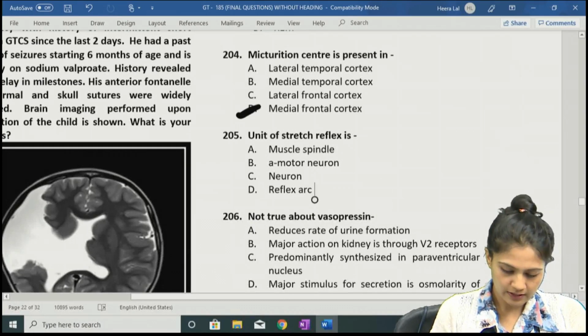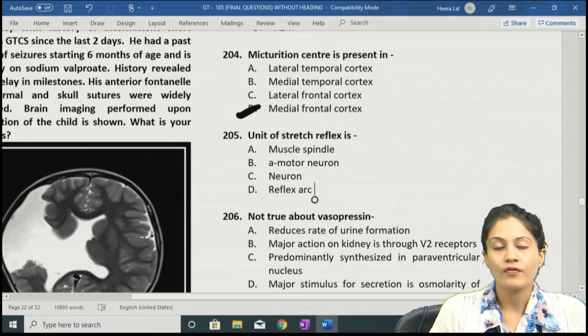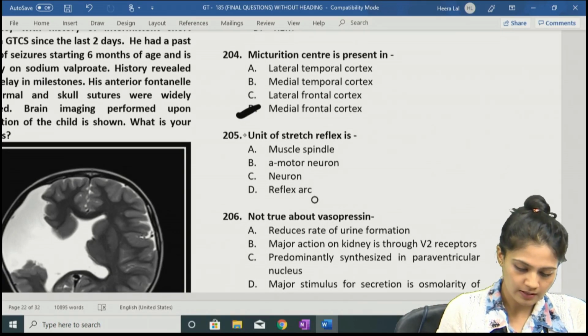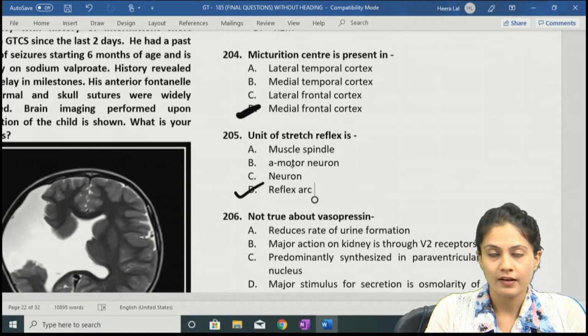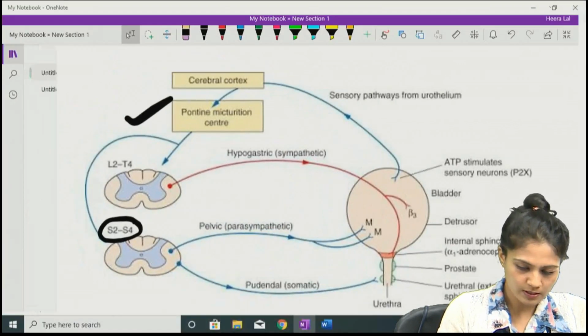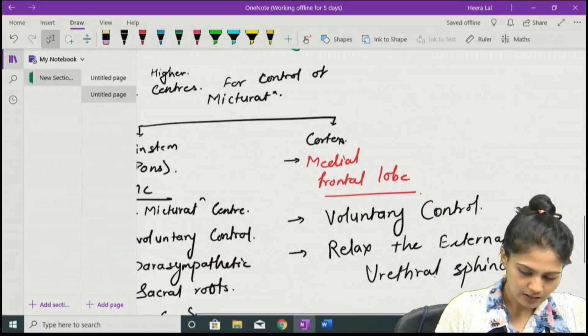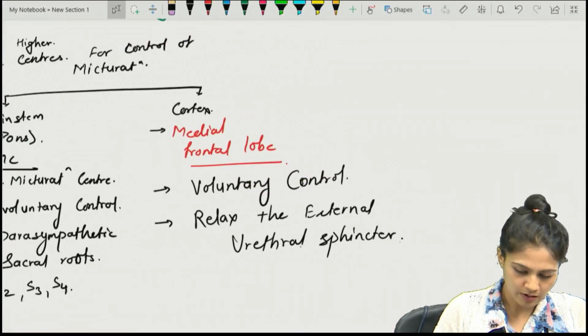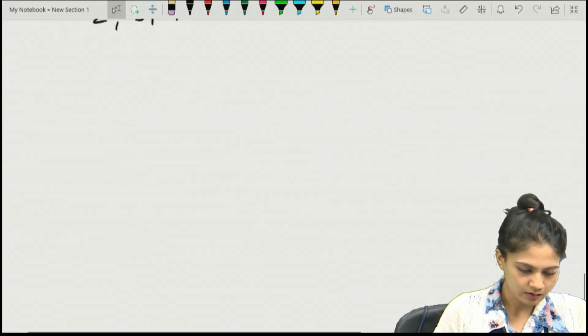Let's move on to the next question: the unit of stretch reflex is. Remember they asked about the unit. So the answer should be reflex arc. Let's discuss a few points about the reflex arc, how it works and what other questions can come from it.